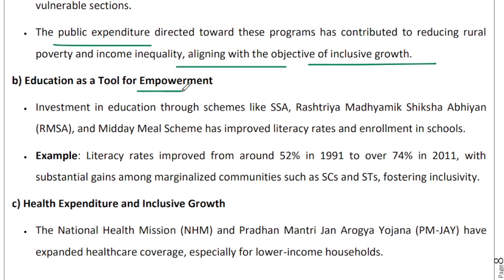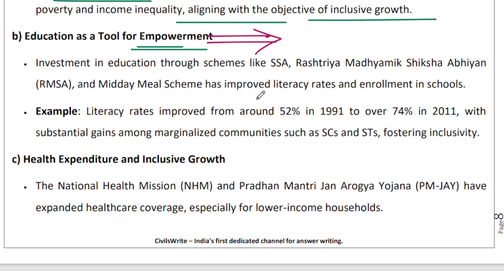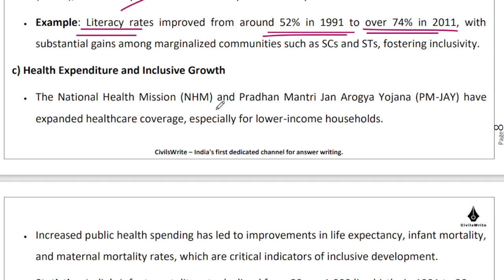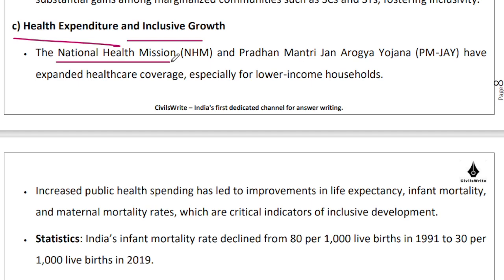Same goes for empowerment, because when we speak about inclusive growth, one of the components or one of the pillars of inclusive growth is empowerment, right? To bring about your empowerment, we are having Sarva Shiksha Abhiyan, Rashtriya Madhyamik Shiksha Abhiyan, midday meal scheme, right to education, and so on and so forth. And if you see, India's literacy rates overall have improved. So if you can highlight these trends, right, these are macro trends, these are indisputable trends, that will be helpful. Again, health expenditure and inclusive growth are linked. So we have been prioritizing, whether it is the National Urban Health Mission, Rural Health Mission, or Pradhan Mantri Jan Arogya Yojana, right?